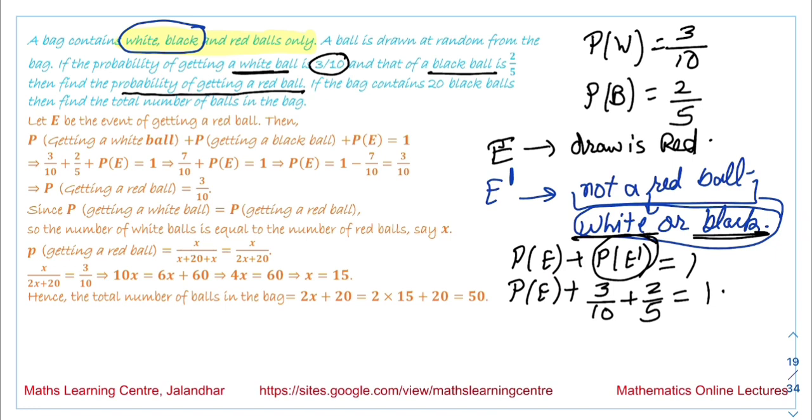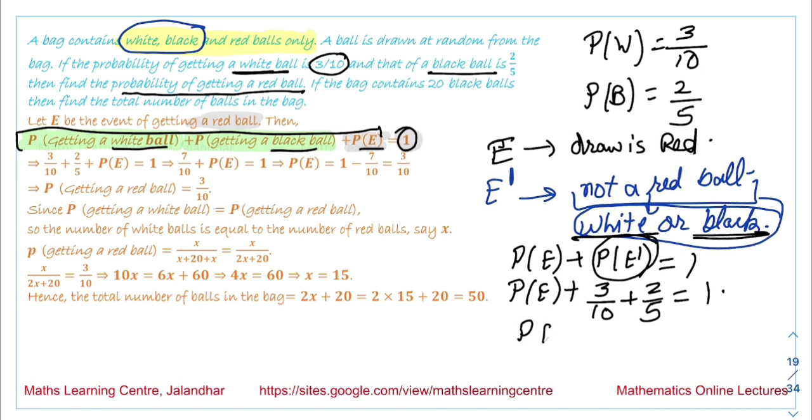That is, the probability of getting a white ball plus the probability of getting a black ball plus the probability of getting a red ball is equal to 1, because these three are the only possible events, and the occurrence of one of them is a sure event. On solving this, we get the value of P equal to 1 minus 7 by 10, that is 3 by 10. So the probability of getting a red ball is 3 by 10.